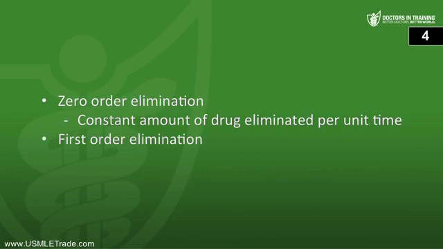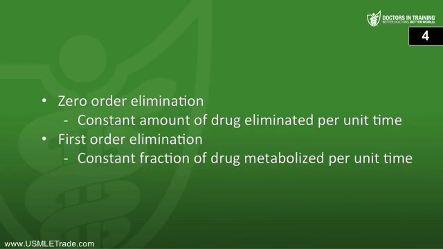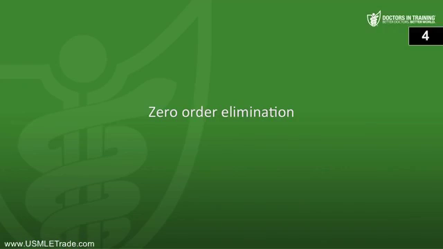Then a first-order elimination graph is a curved graph instead of a linear graph. Instead of a constant amount of the drug being metabolized every hour, a constant fraction of the drug is metabolized. So every hour you might metabolize 10% of the drug or 25% or whatever fraction it is for that specific drug. And then which type of elimination behaves as though the enzymes responsible for elimination are saturated? Well, that's zero-order elimination. The amount metabolized stays constant regardless of the plasma concentration.